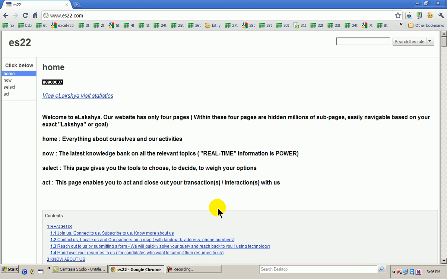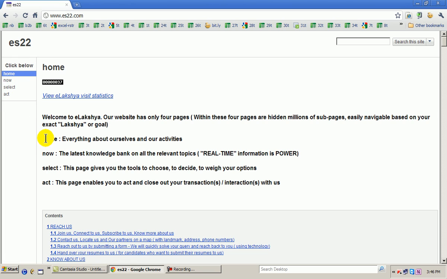No jazz, no film, no images uploading. Very simple HTML pages, 4 simple pages, just like a text file, which can open immediately on your browser. One of the fastest websites as far as opening times are concerned. And again, only 4 pages here: home, now, select, and act.